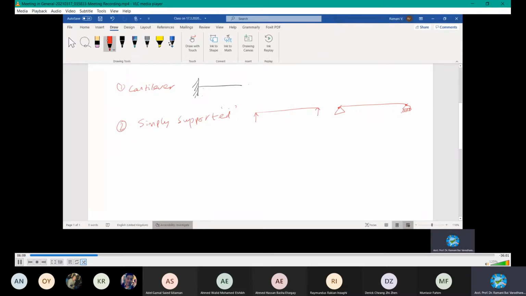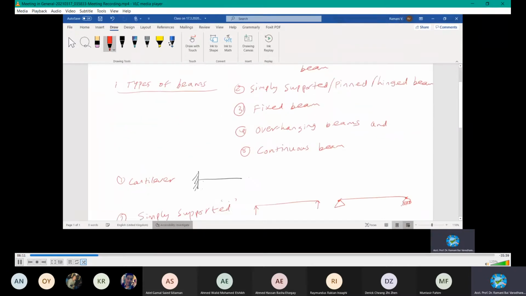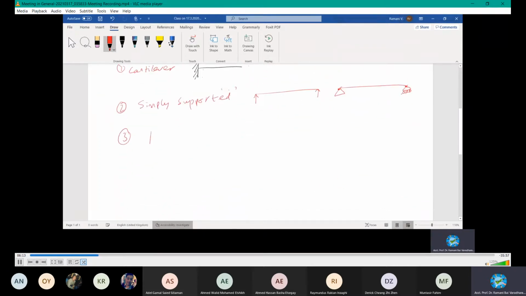And then moving on, you will have fixed beam. Fixed beam, all of you know that it is fixed at both ends. Very hard fixing into the wall, restrained into the wall or bolted joints or welded. All these things are fixed end beams.